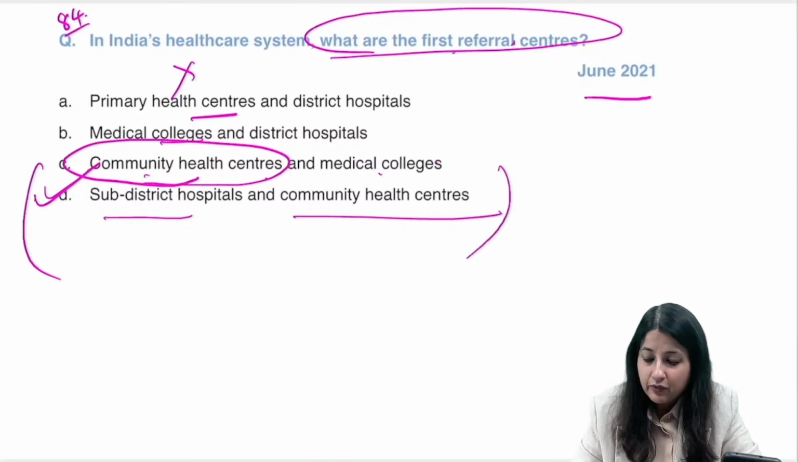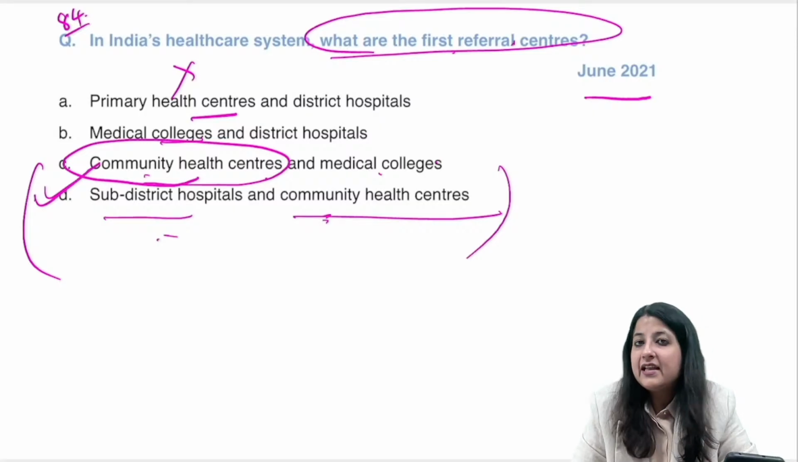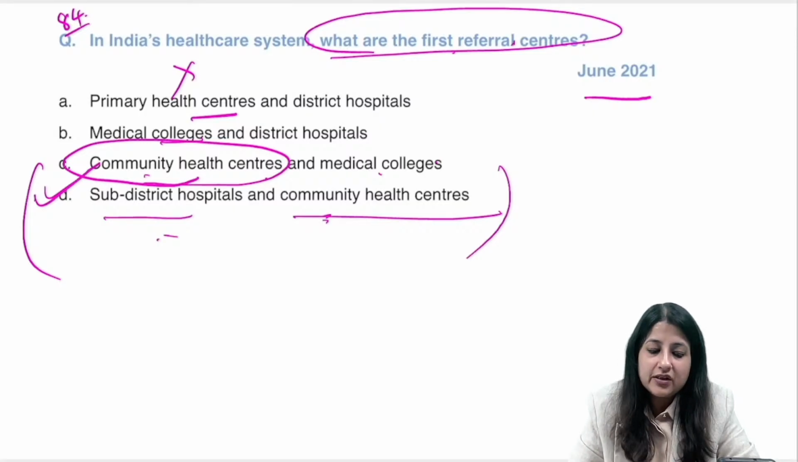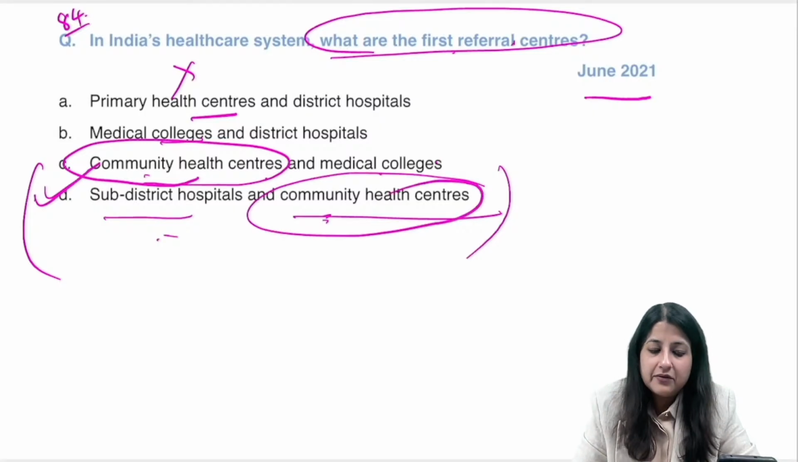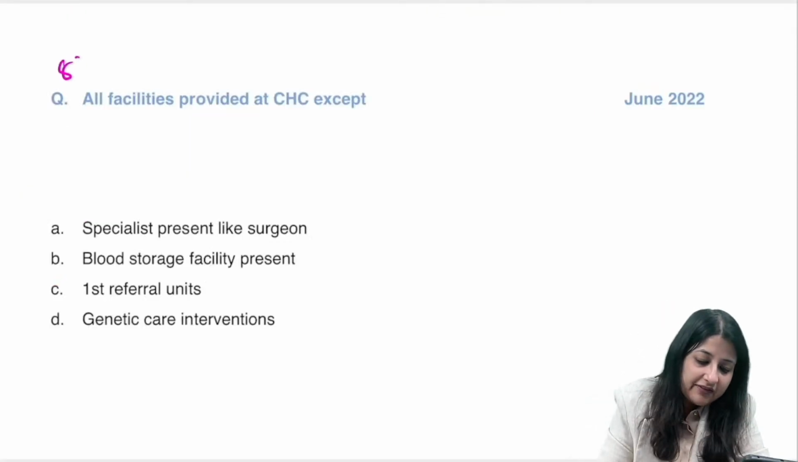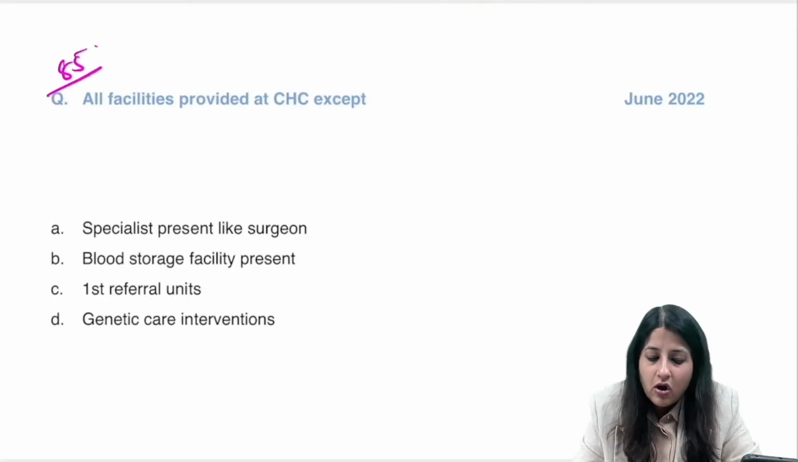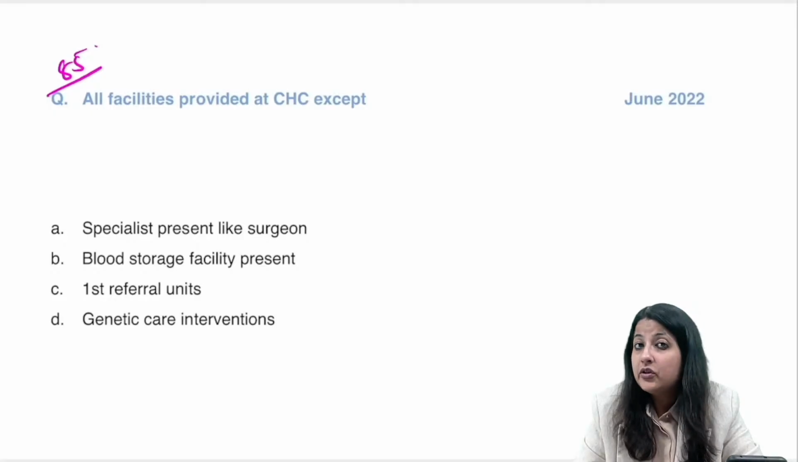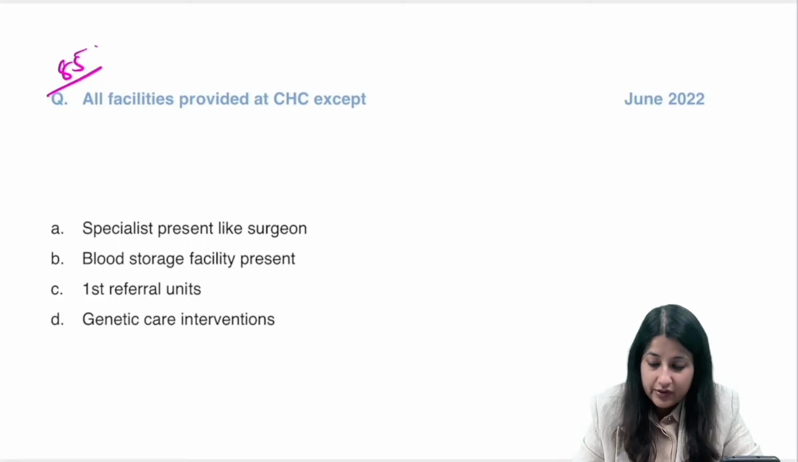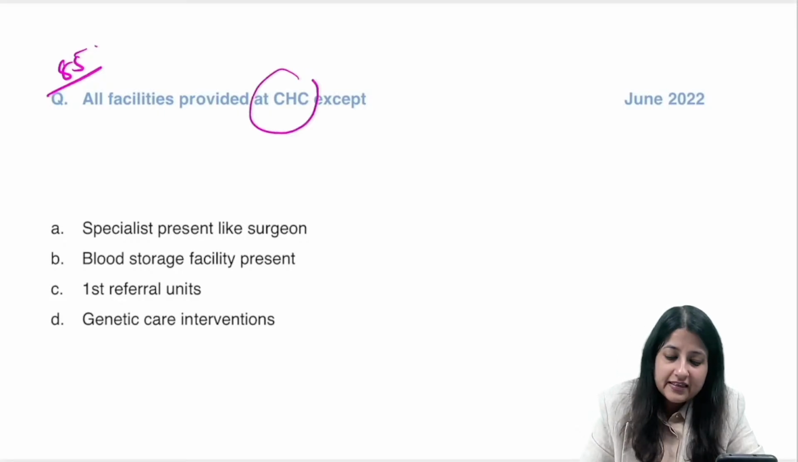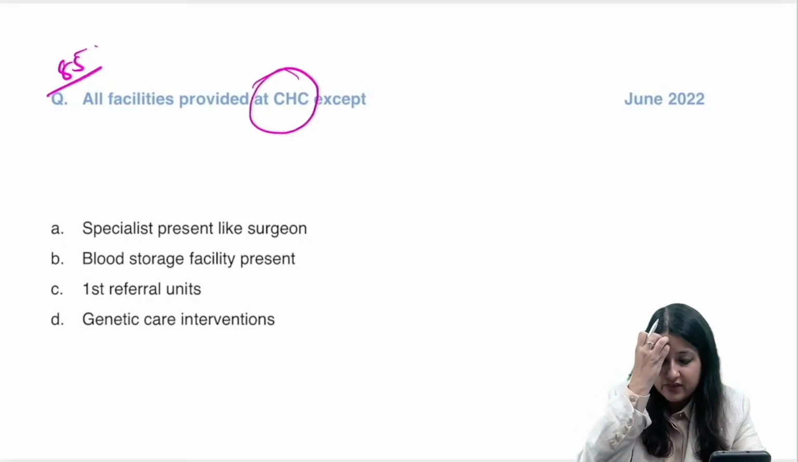Option D. Okay. If out of them you have to select one, community health center या sub-district hospital, तो आप क्या select करना? Community health center. Clear? Okay. Question number 85. All facilities are provided at a community health center except specialist present like surgeon, blood storage facility present, first referral units, genetic care intervention. क्या है इसका आंसर? All facilities are provided at a CHC. What is the answer to this?